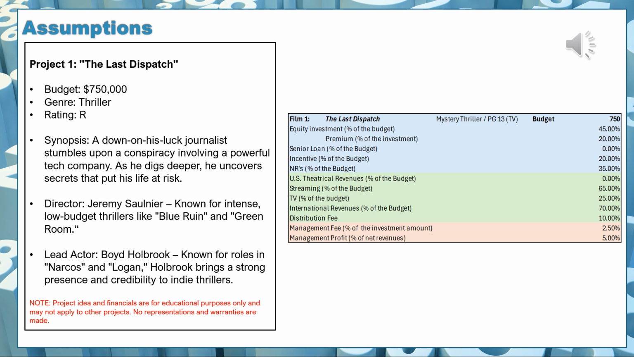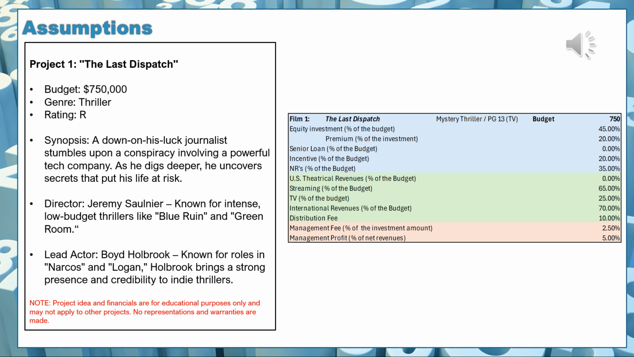So let's take a look at the distribution components for the film. There's not going to be a theatrical release, but there is going to be money generated from streaming, 65% of the budget, and there is going to be money generated from a TV deal, 25% of the budget. The international revenues for this film are estimated to be 70% of the budget, and the distribution fee I'm going to apply here, which is a blended fee, is going to be 10%.